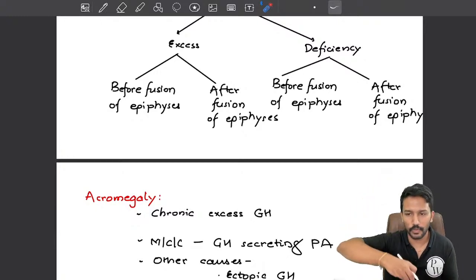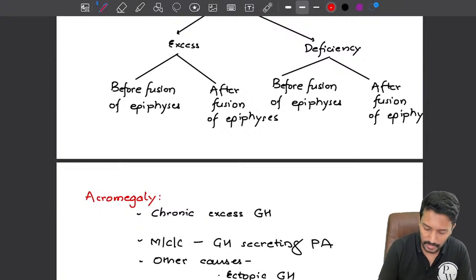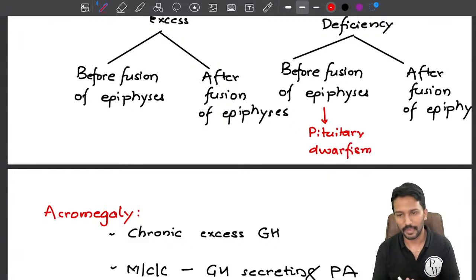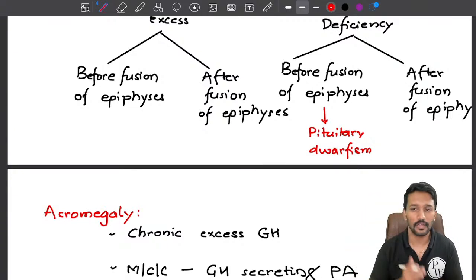If there is deficiency, you will not be able to attain your final good height. So if deficiency happens before the fusion of epiphyses, it leads to what is called pituitary dwarfism. So you will have a very short height in comparison to the age matched, race and ethnicity matched peers, because there is no growth hormone, so no vertical growth possible.